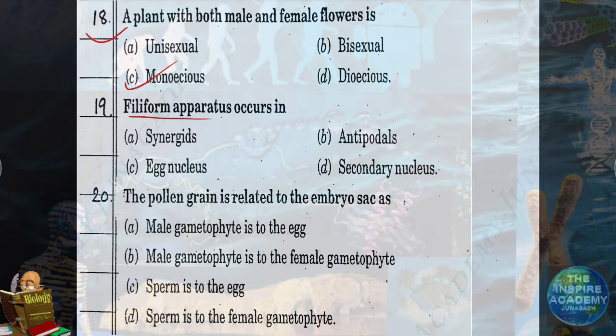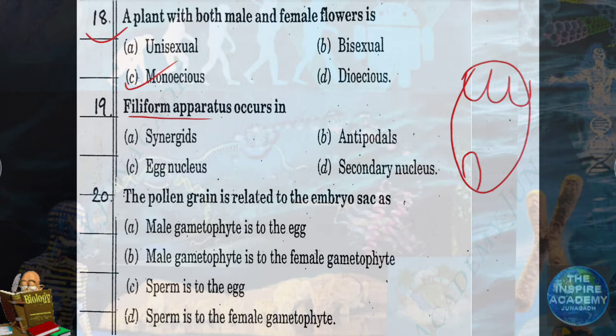Do you remember the structure of filiform apparatus? When the embryo sac is formed, 3 cells are here: antipodal cells. 2 cells are formed here. These are synergids, and another cell behind them will be the egg cell. These 2 cells are synergids,